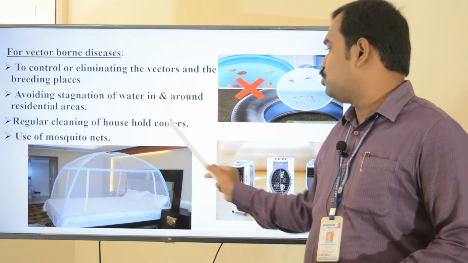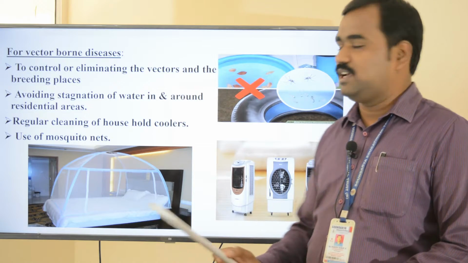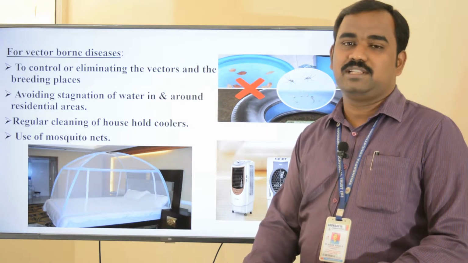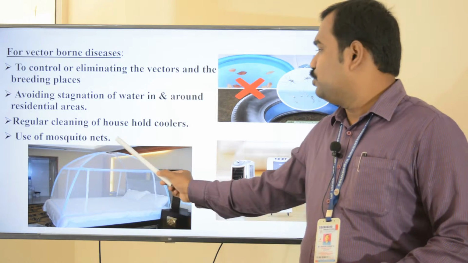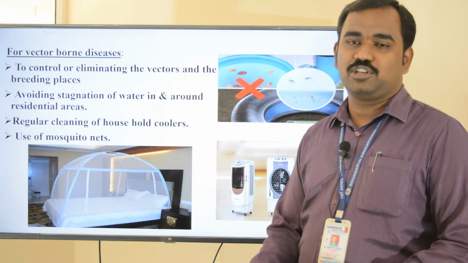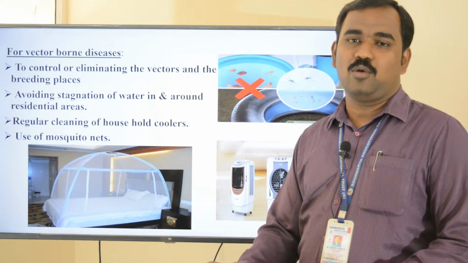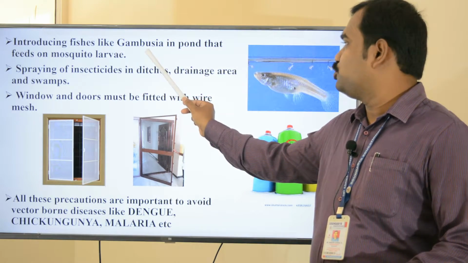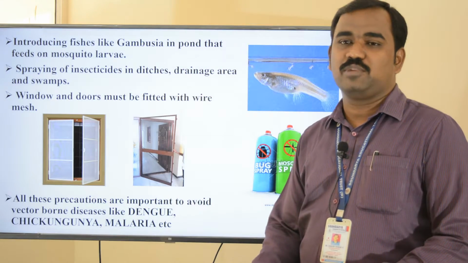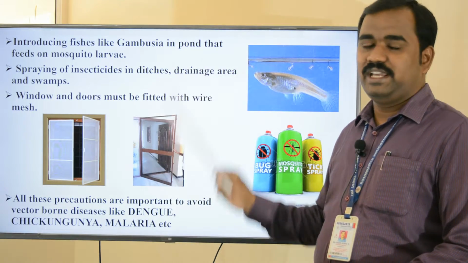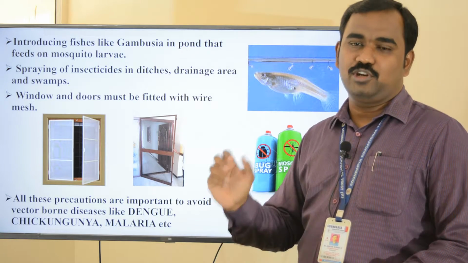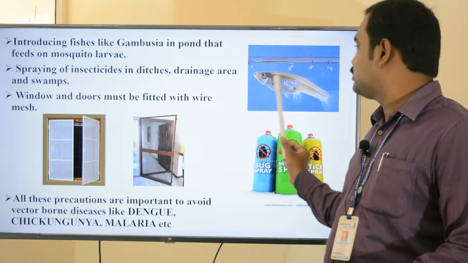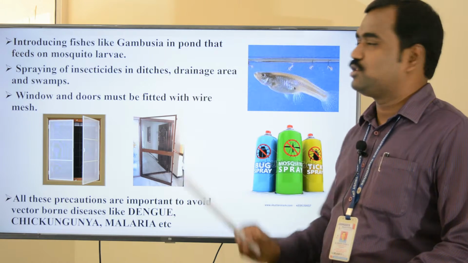Regular cleaning of household coolers. We have ACs as well as household coolers that should be regularly cleaned in order to avoid the growth of vectors. Use mosquito nets in our rooms in order to avoid the growth of mosquitoes. Introduce fish like gambusia in ponds and lakes, which mainly feed on mosquito larvae, in order to decrease the amount of mosquito larvae.